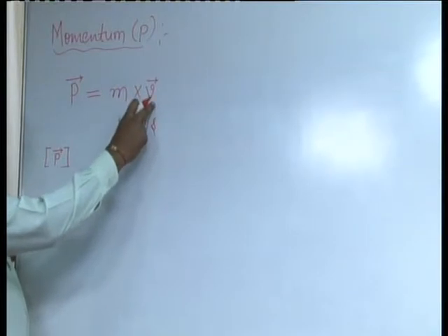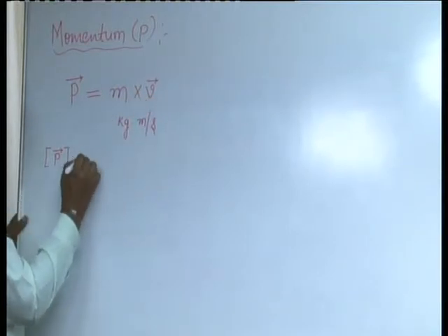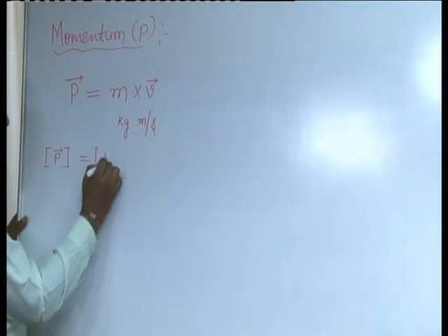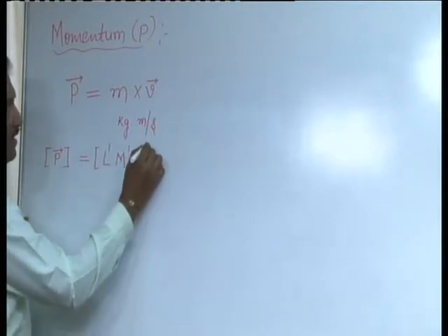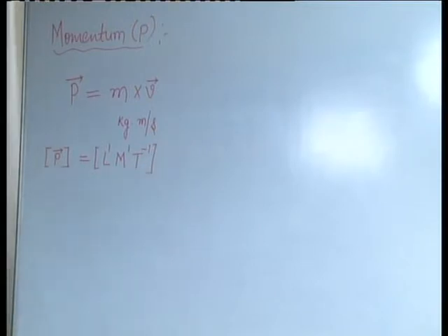It is L1 M1 T minus 1: 1 in length, 1 in mass and minus 1 in time. In the examination you can expect questions such as: define momentum of a body, what is the SI unit of momentum, or write down the dimensional equation of momentum. So this is the brief information about the quantity of motion, that is momentum.